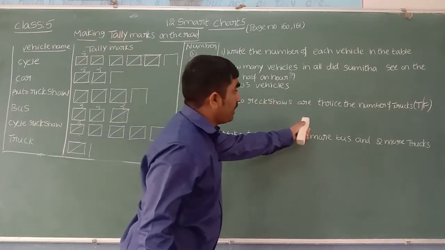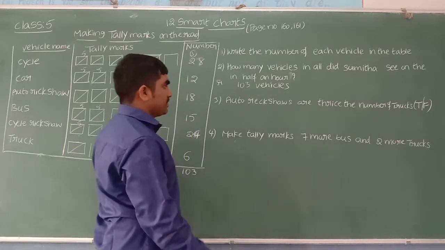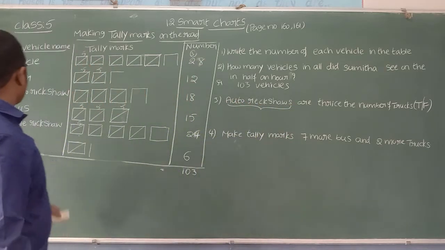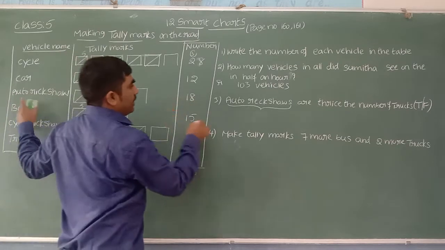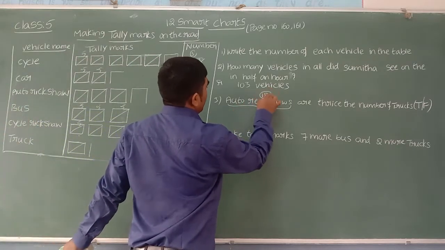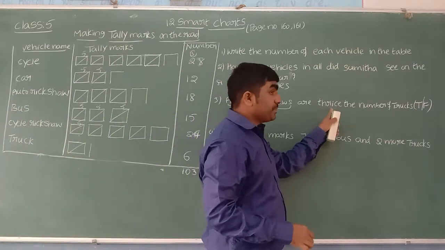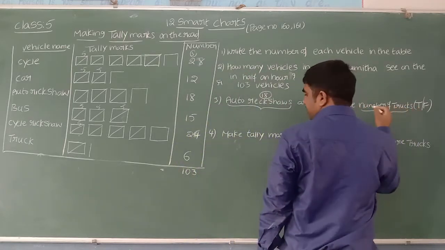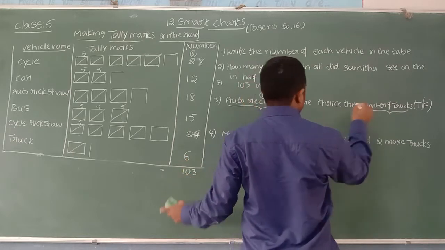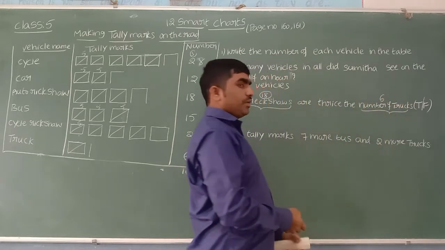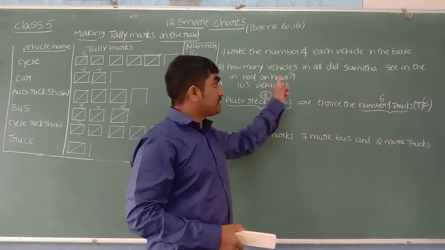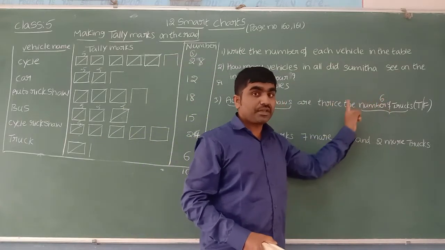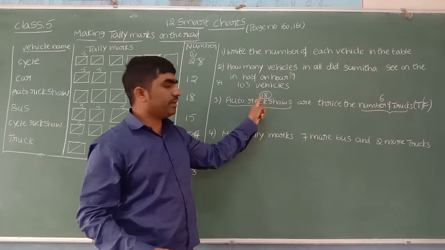Auto rickshaws are thrice the number of trucks. So let us see how many auto rickshaws there are here. Auto rickshaws are 18. You know thrice means 3 times the number of trucks. Let us see how many trucks there are. Number of trucks is 6. Now here they are telling that 18 is 3 times 6. It seems correct. 3 times 6, 3 into 6, 18 only.